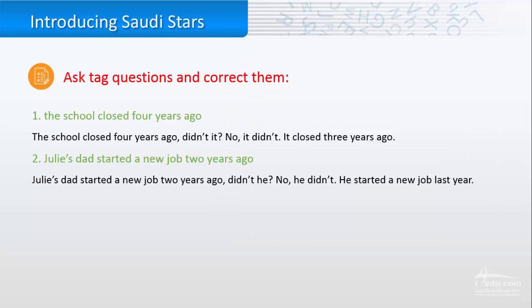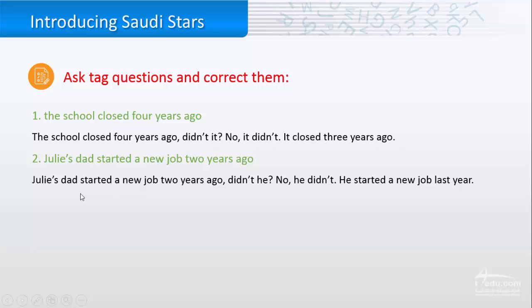Now, ask tag questions and correct them. So we have some examples of tag questions. For example, number 1, the school closed 4 years ago. So the school closed 4 years ago, didn't it? Okay, so we put did because it's in the past. The verb here is closed. Didn't it? No, it didn't. It closed 3 years ago. So we answer the tag question, then we correct it, okay?